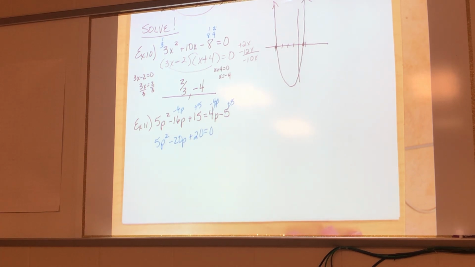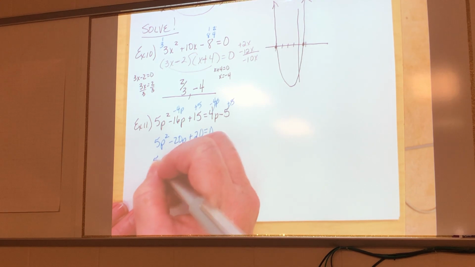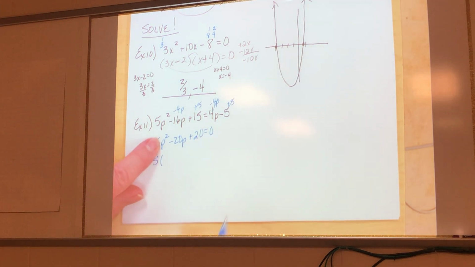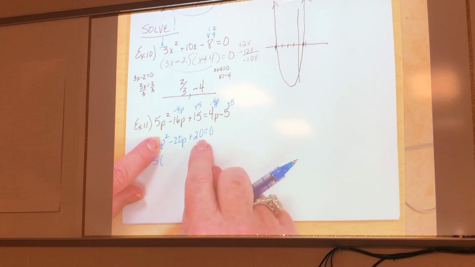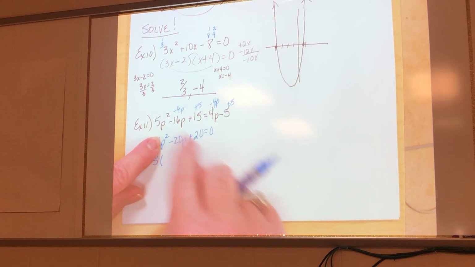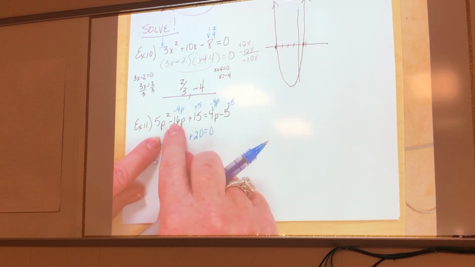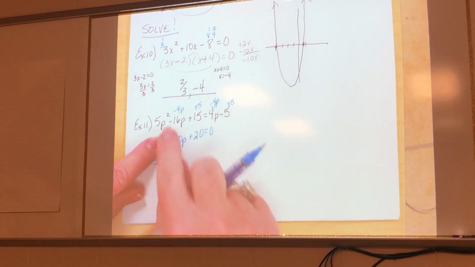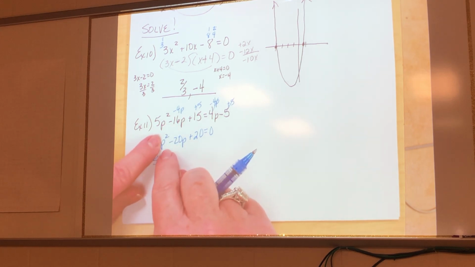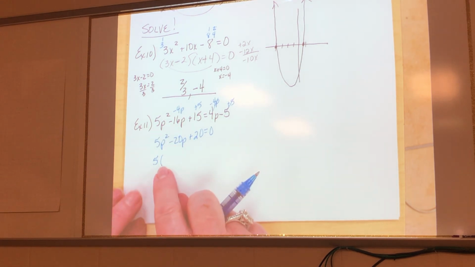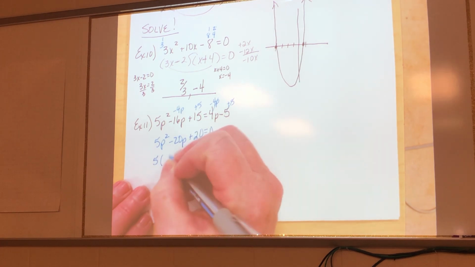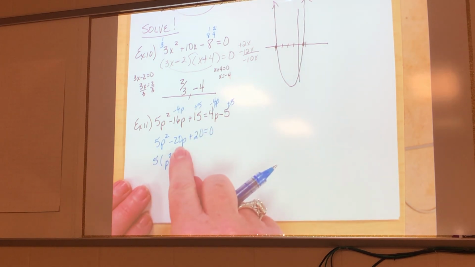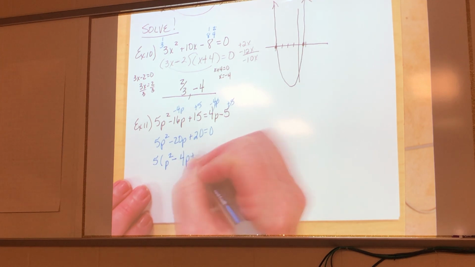So what am I going to do? Take a 5 out. Can I just divide it out and pretend like it goes away? No. Okay? No, you can't. And here's why. Because if you make this 5 go away, would that parabola, if I were graphing it, look just like this parabola? If this 5 wasn't here? No. This one's going to be very steep, and this one wouldn't. He'd be normal. So you can't just throw him away. All right? So you're left with p squared minus what? 4p plus what? 4.